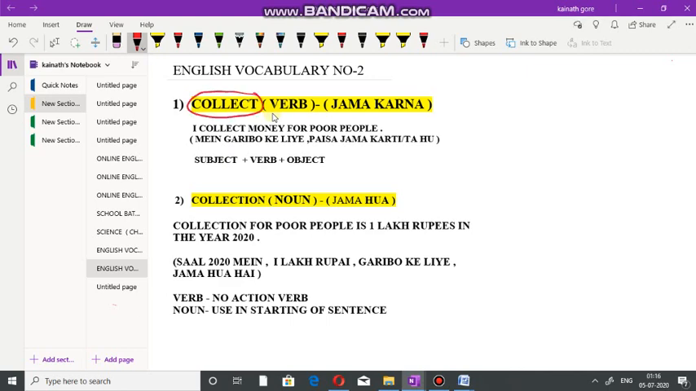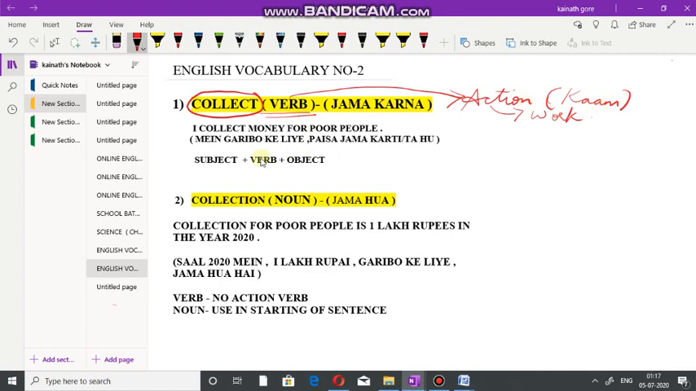Now, always try to understand the originality of this word. What is the originality of this word? It is a verb. As you all know, verb means action. What is the meaning of action in Hindi? It means काम. Another word for action, I can even say work. Is it clear? So the originality of the word collect is that it's a verb, that means it's an action.